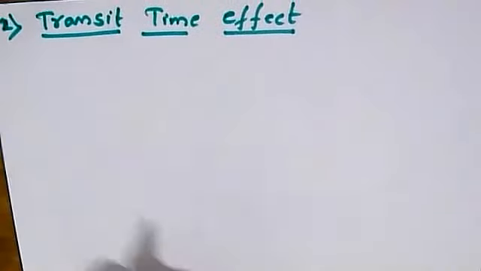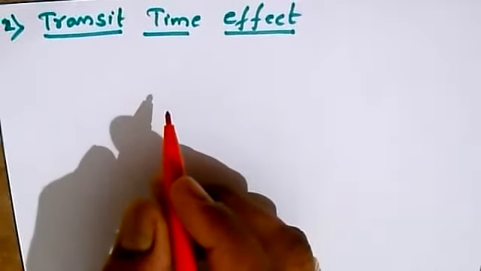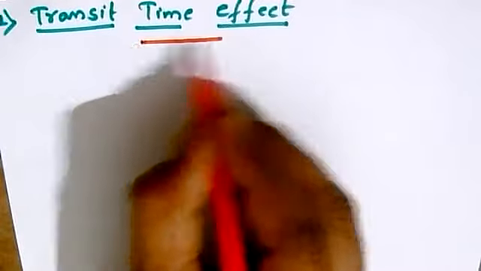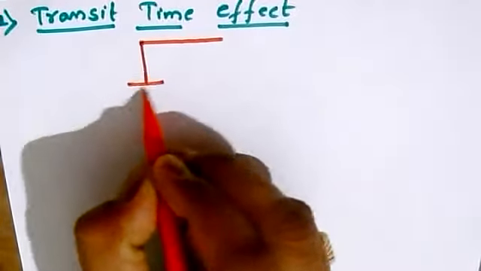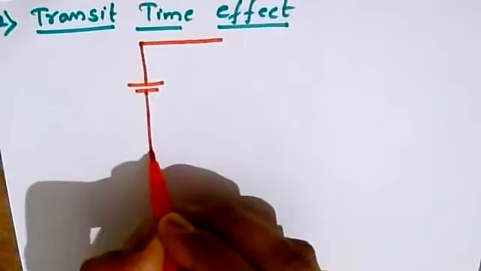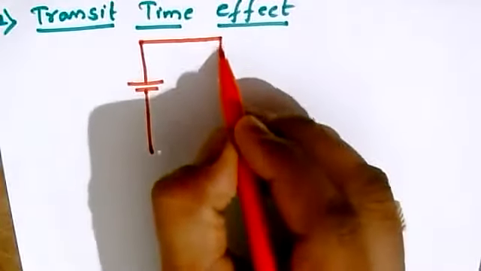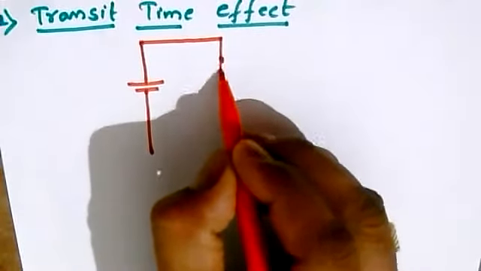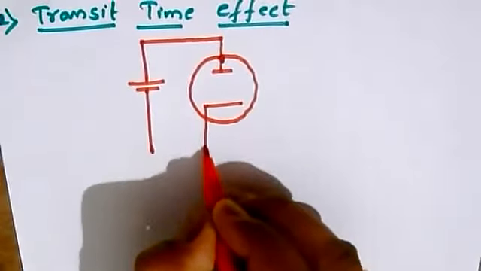Now, let me explain what the effect is, and what happens if we increase or decrease it. For that, let me consider a diagram, taking the same example I just gave, a triode, given with a certain supply voltage.